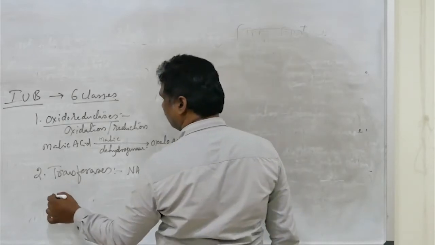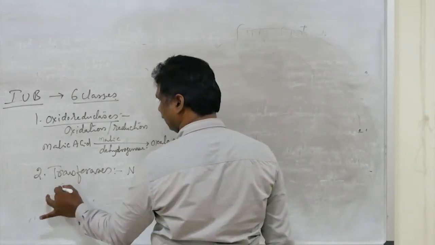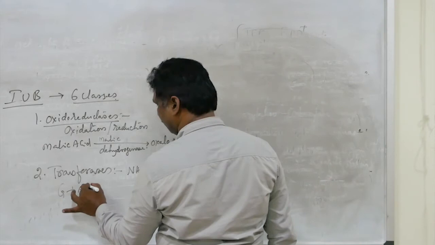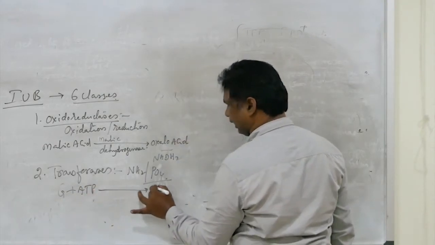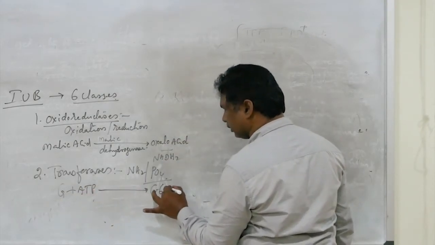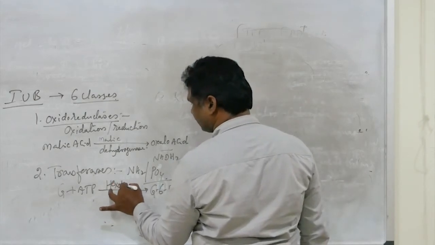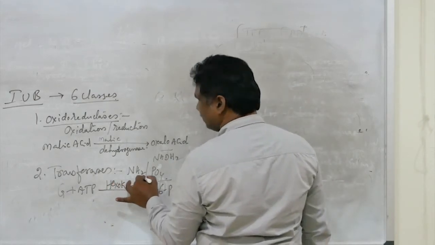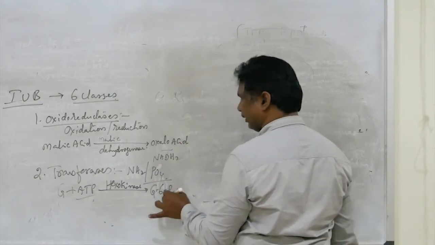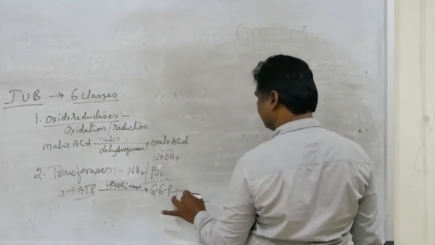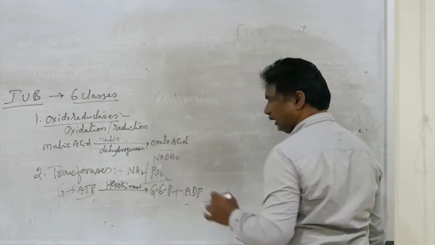Best example: glucose plus ATP gives glucose 6-phosphate in the presence of the enzyme hexokinase. The phosphate is transferred from ATP to glucose, leaving ADP.